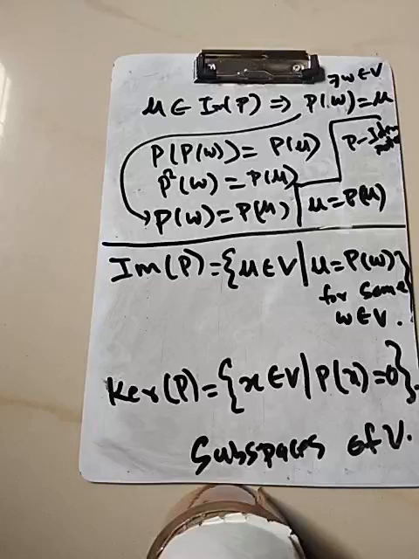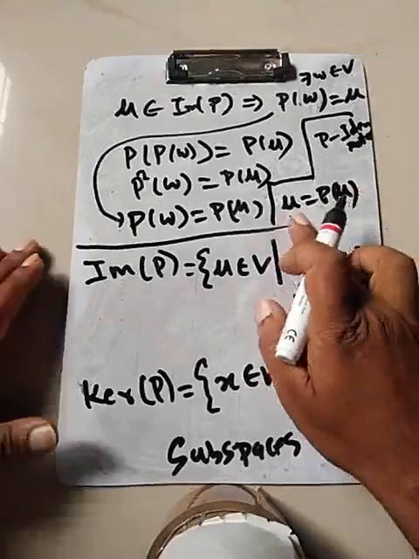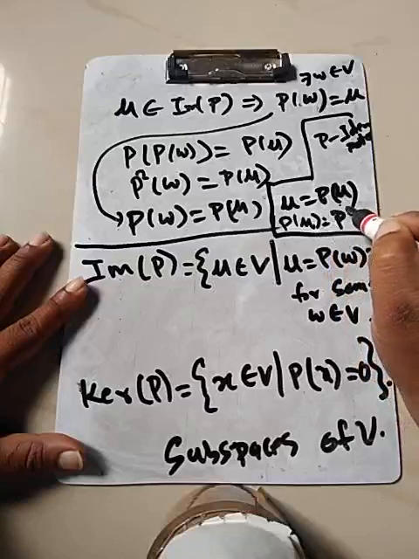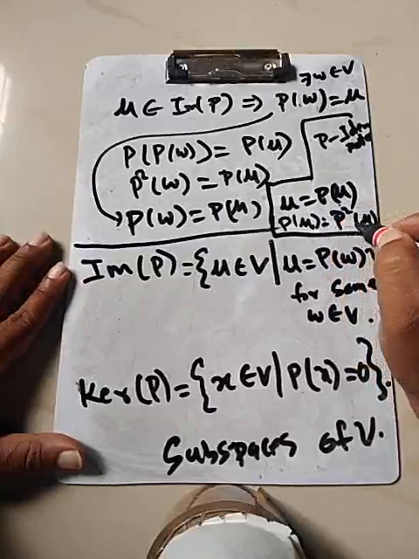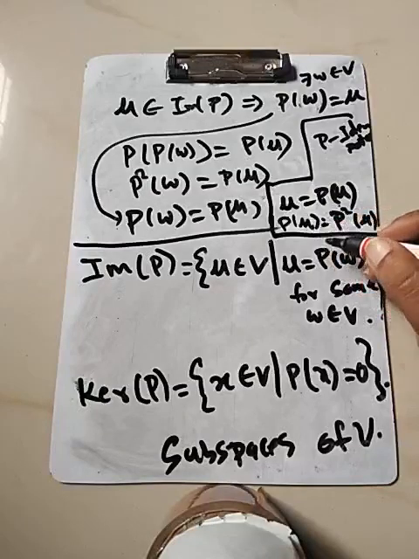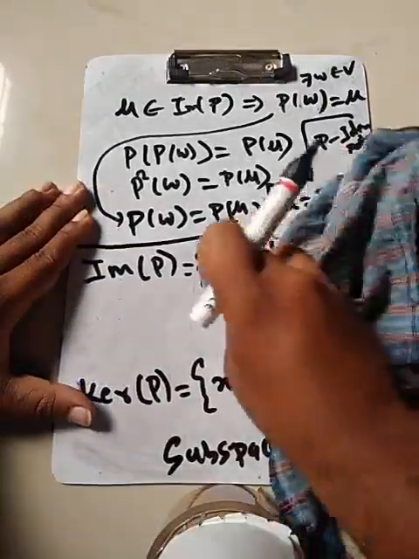Conversely, if you have any other element which satisfies this condition, U is equal to P of U, then what happens? Apply P on both sides. So if you apply P on both sides, you get P square of U. But P square is given to be P, so that is P of U. So P of U is what? What we want to show is that in fact every element here, okay, just a minute, we'll write more clearly. Drop this below part.